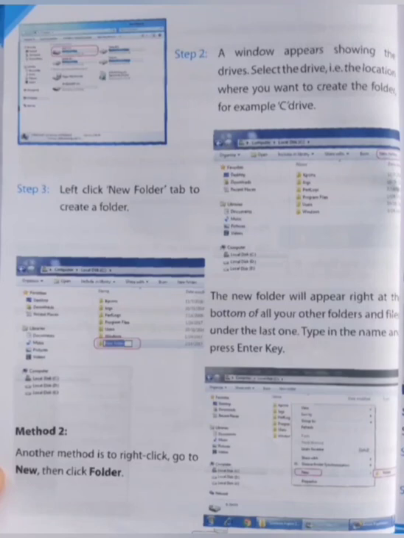Now let's see method 2 to create a new folder. Another method is to right click, then go to New, and then click Folder. When you select the drive or the location where you want to create a folder, you right click, go to the New tab, and from the New tab click on Folder to create a new folder.